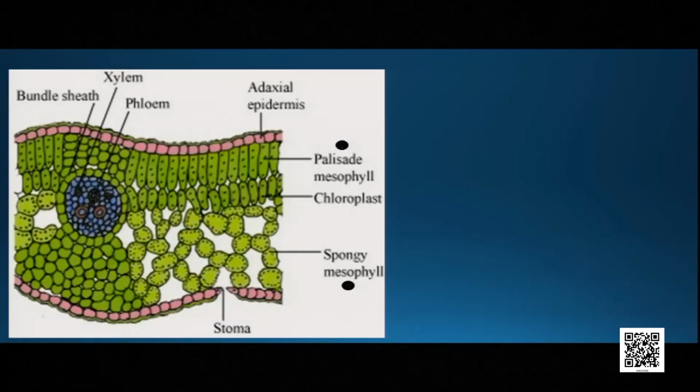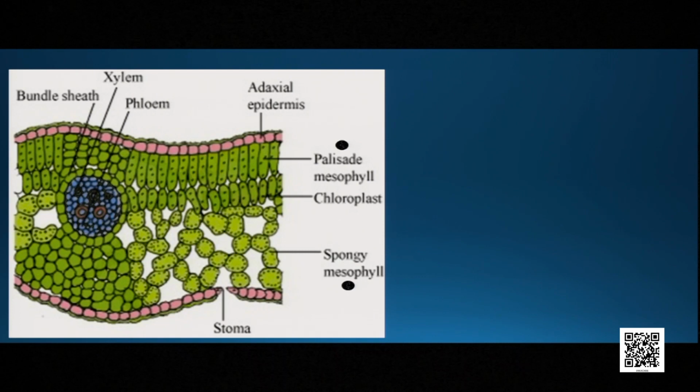And if the thin slice of the leaf is taken and it is observed under the microscope, you can see different types of cells under the microscope. Now look here, only concentrate on palisade mesophyll and spongy mesophyll. The palisade mesophyll looks green here because they contain chloroplast, and spongy mesophyll also contain chloroplast. But what is the difference? Palisade mesophyll are tightly packed and long.